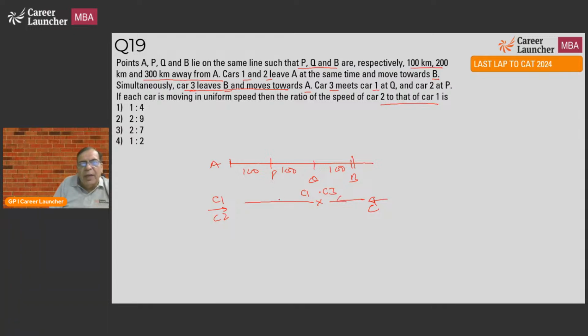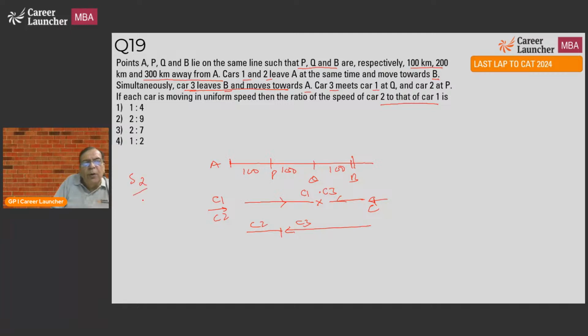So this is coming in this direction, and car 1 is moving towards B. And car 3 meets car 1 at Q, and car 2 at P. And at P, who meets? Car 2 and car 3, sorry. So what is the ratio of speed of car 2 to speed of car 1?